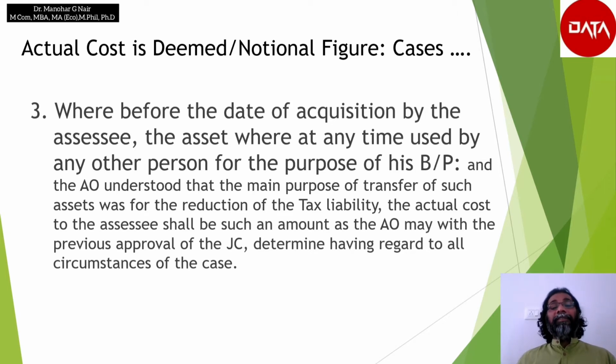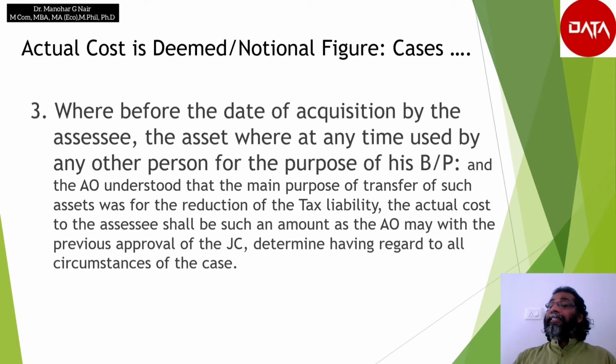So the assessing officer has the authority to decide the depreciation value and the actual cost of the asset if he finds that it is for evading tax or just for manipulation, then it will be taxed in the hands of the assessee.